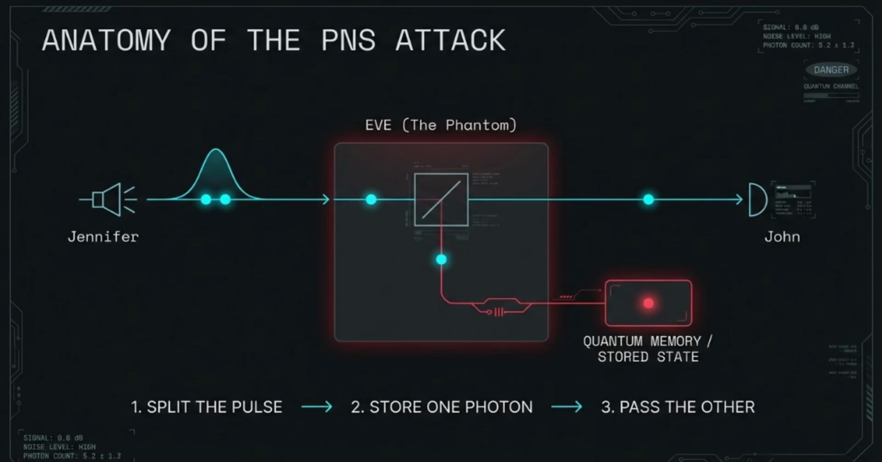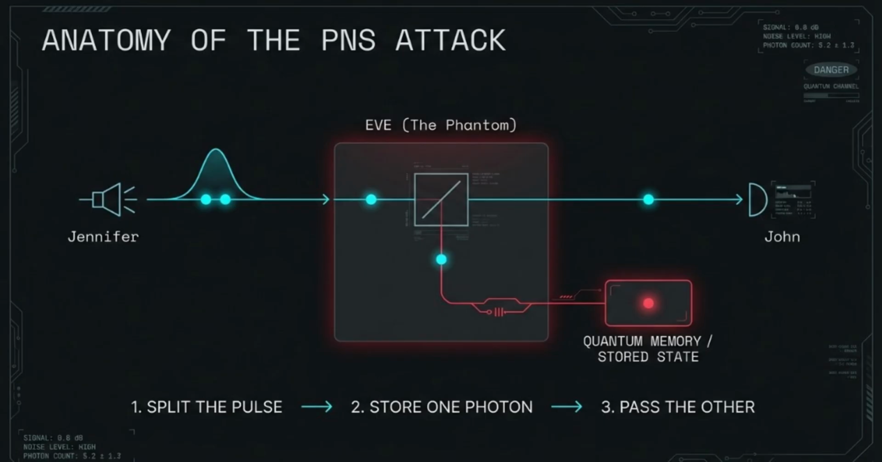Now let's look at the actual execution, the anatomy of the PNS attack. As we see in this scenario, Jennifer's hardware accidentally emits a pulse containing 2 identical photons. In a standard setup, John would receive both, and the security would remain intact. But enter Eve, our phantom, in the middle. Eve utilizes a high-transparency beam splitter to tap into the quantum channel.